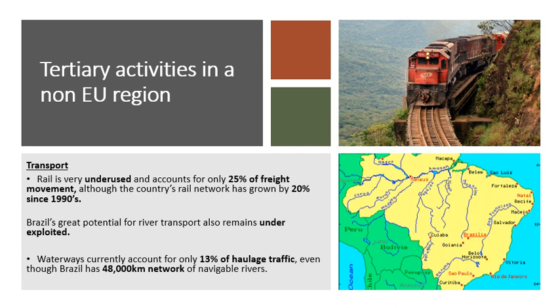However, they don't use them enough. They're very underexploited. These waterways only account for 13% of Brazilian haulage traffic. What does this mean? It means the rest of haulage must be done by the bad roads or by the bad trains. So despite all the rivers, they don't use them enough. And why is this? Well, in fairness, a lot of the rivers are in very remote parts of Brazil going through the Amazon, so it's quite difficult.